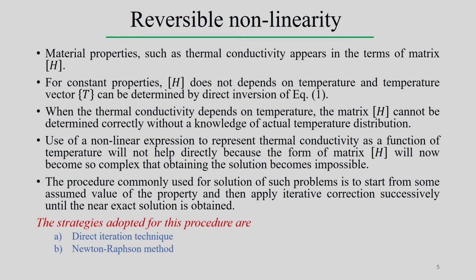Material properties such as thermal conductivity appear in terms of the matrix H. When you do the formulation, apart from other contributions, the elements of H must account for the thermal conductivity also.